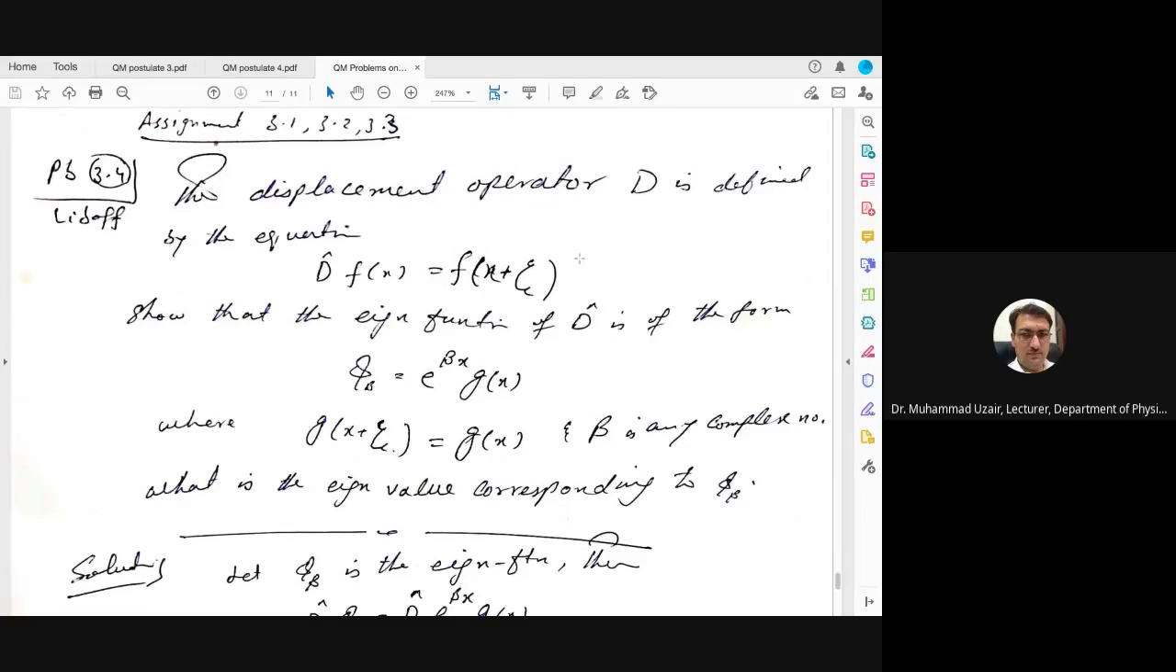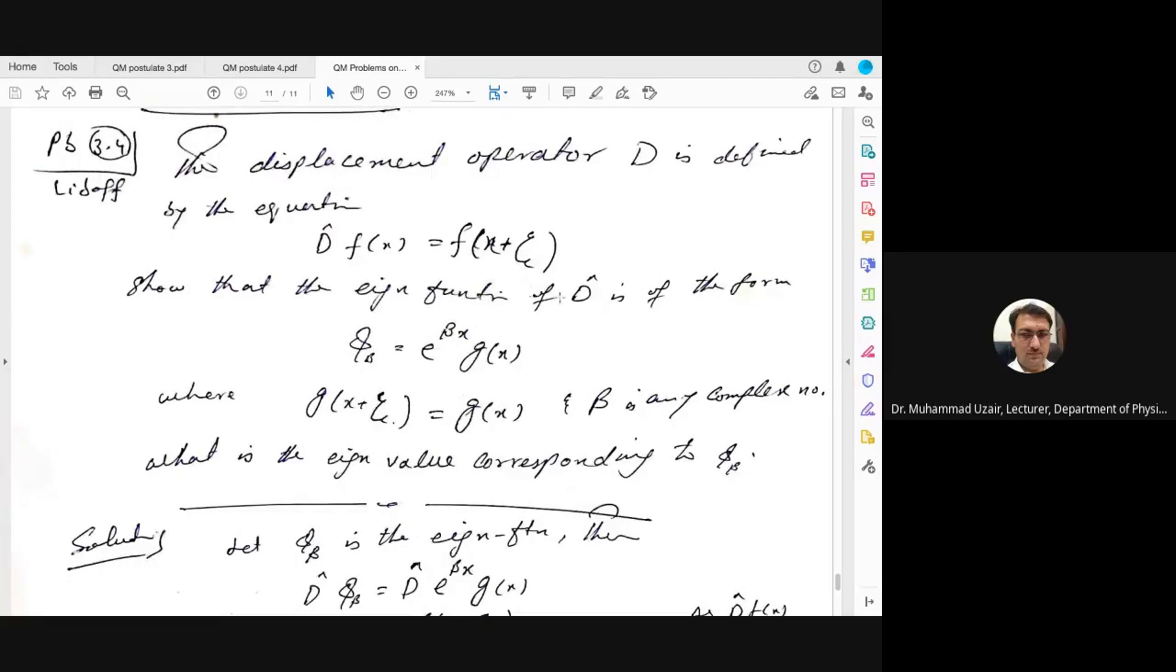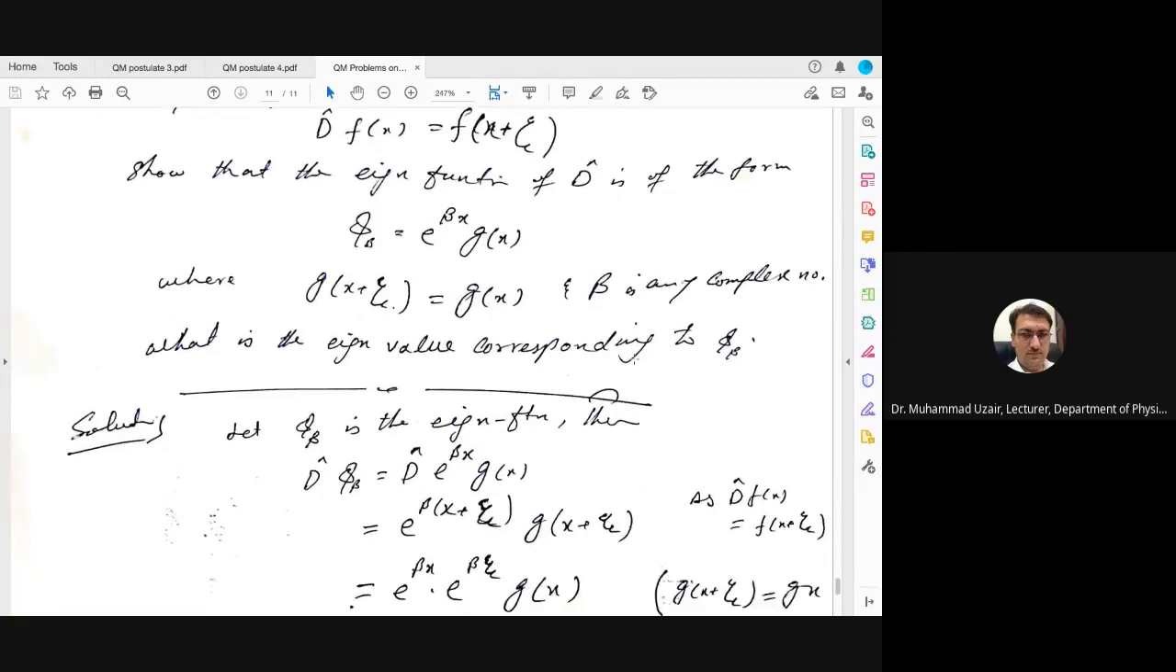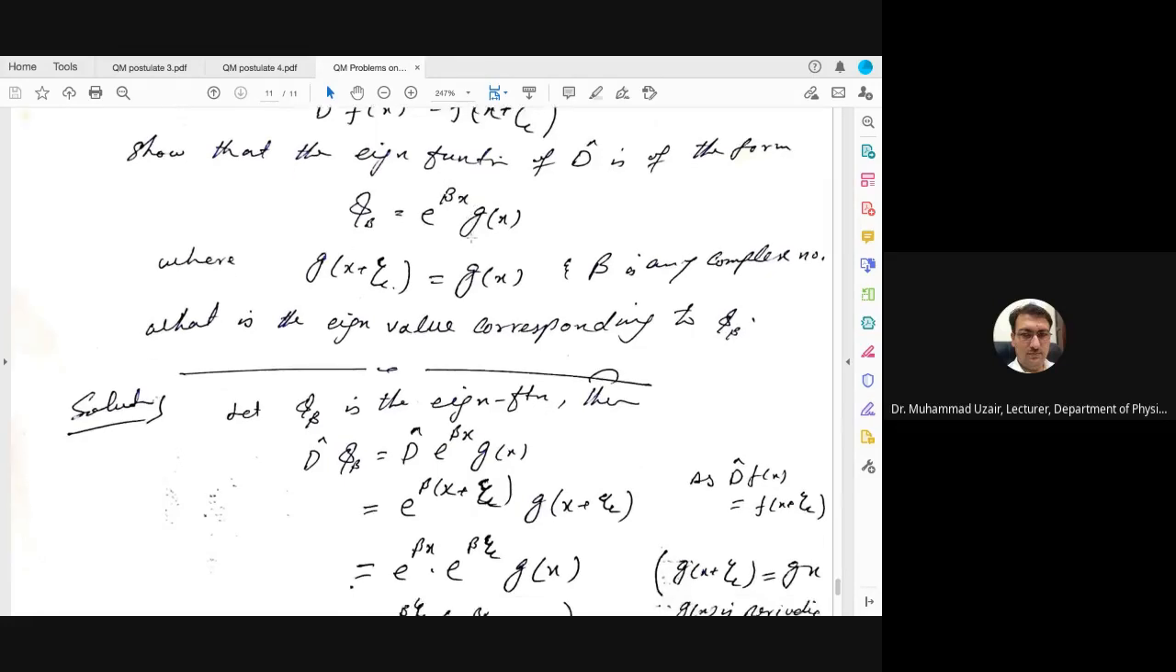Here the displacement operator D is defined by this. It is operating on a function f of x, and you are given another function which has a variable x plus zeta. Show that the eigenfunction of the D operator is of the form psi equal to e power beta x into g of x, where g of x plus zeta equals g of x, and beta is any complex number. What is the eigenvalue corresponding to psi of x? Also find the eigenvalue for this operator.